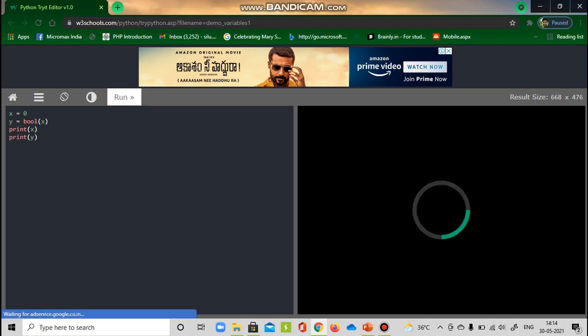On running this code, our output would be 0 and false because the Boolean value of 0 is false. So yes, this is the output we receive. So similarly, you can use other constructors to define your data type to a variable.